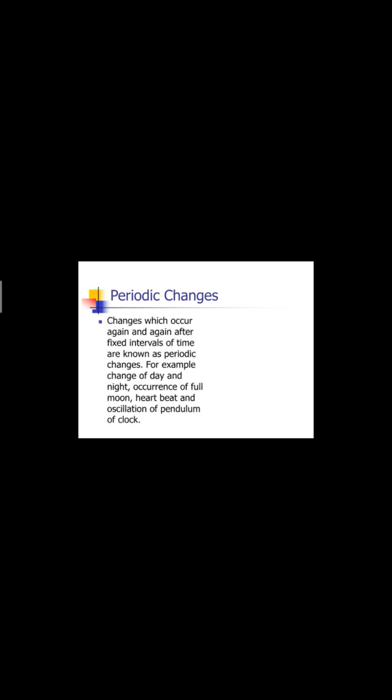Next is periodic change. Changes which occur again and again after a fixed interval of time are known as periodic changes. For example, occurrence of day and night, heartbeat, oscillation of the pendulum of a clock. See this, it is showing 9 o'clock. After 12 hours, it will again be 9 o'clock. So this shows that after a fixed interval of time, it comes back. Repetition occurs. These are known as periodic changes.